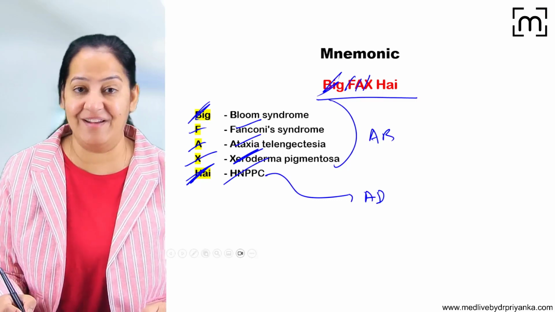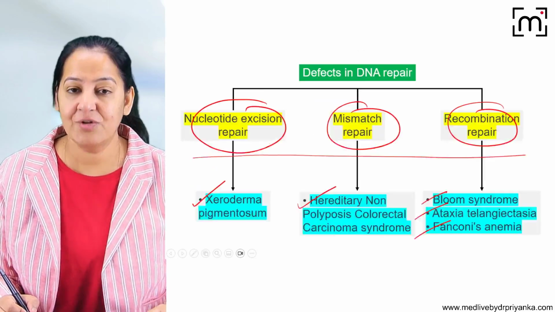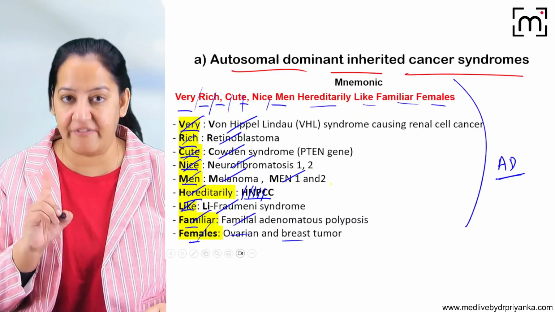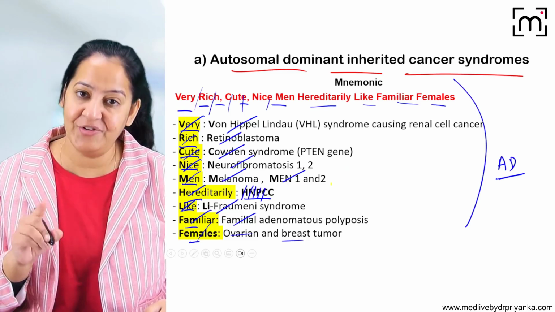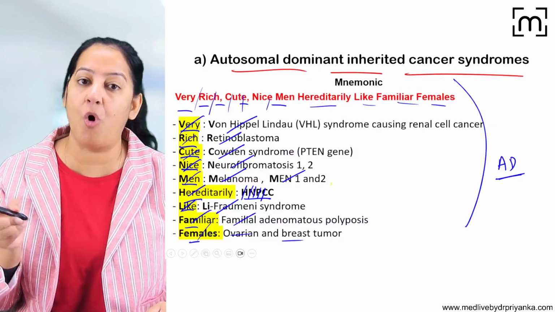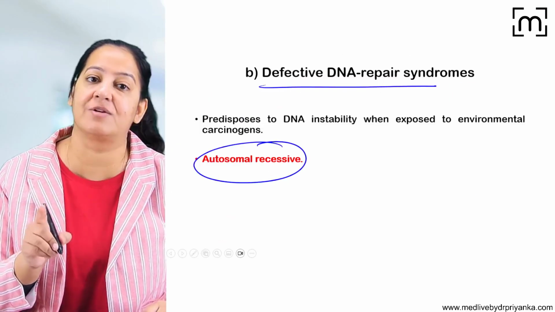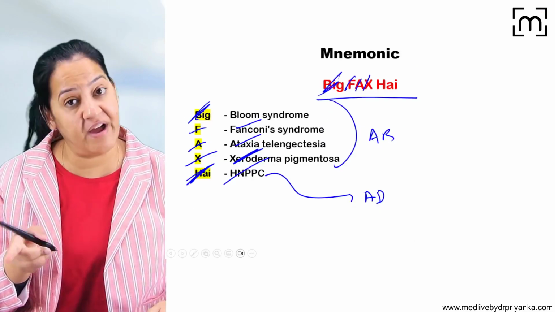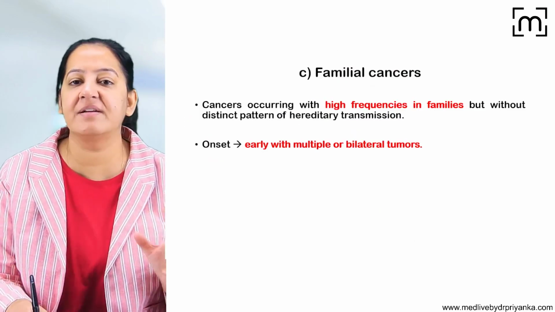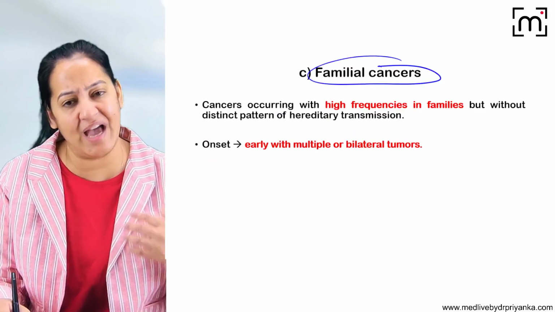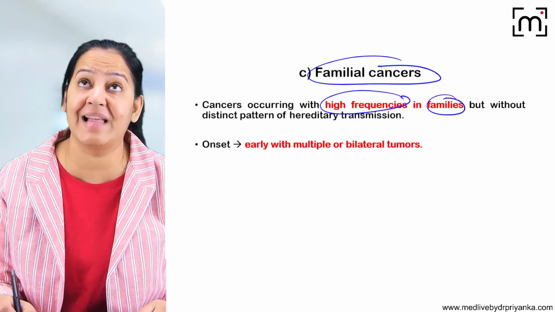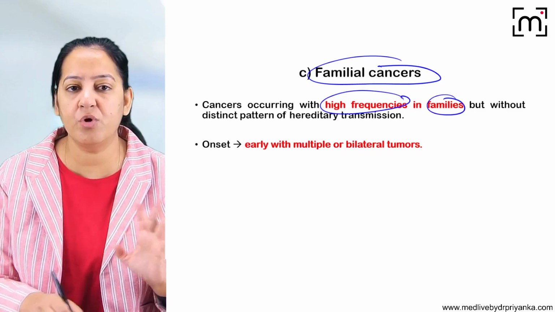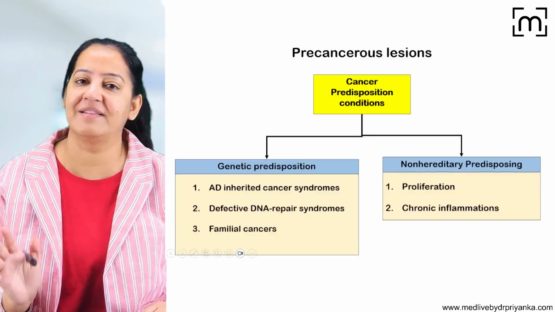So that is defective DNA repair. Learn the 5 diseases here. So what have we learned? Very rich, cute, nice man, hereditary like familial females. This is the autosomal dominant inherited cancer syndrome, and these 5 are defective DNA repair. And finally, there are certain familial cancers which have a high frequency of running in families, like breast cancer, ovarian cancer. They do not have any distinct pattern, but they run in the families.